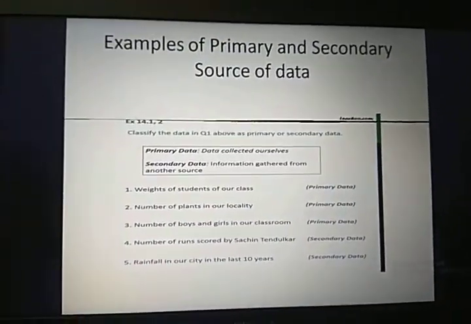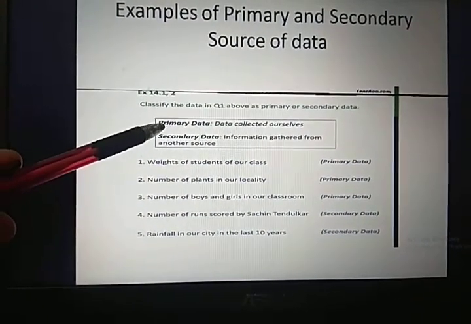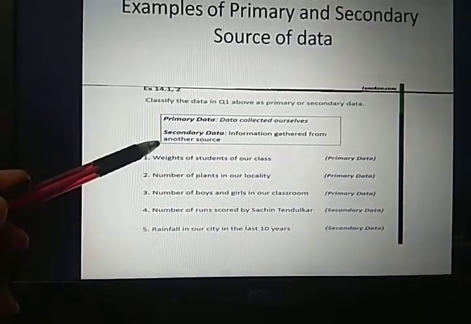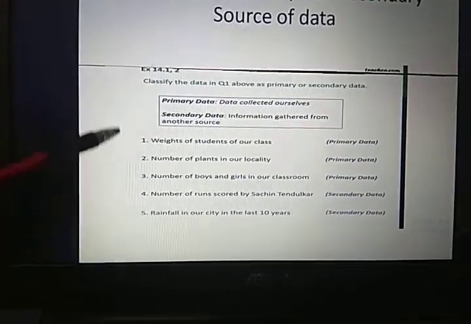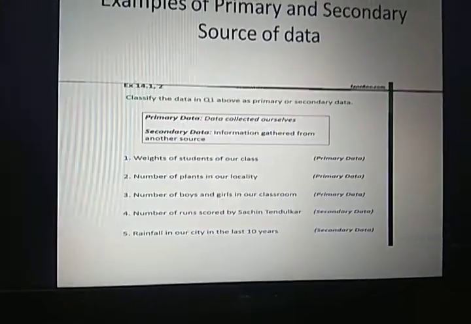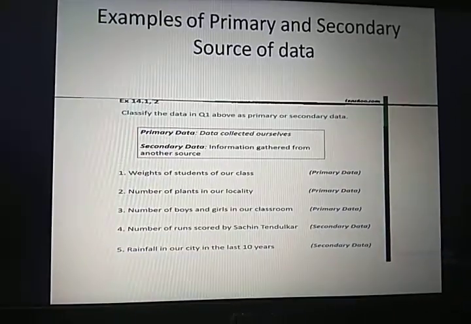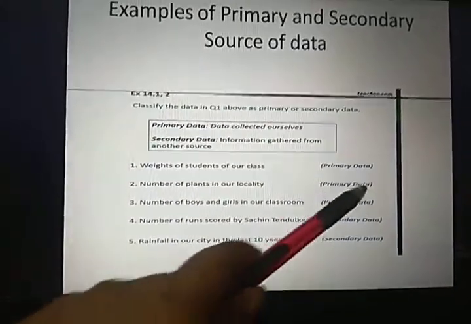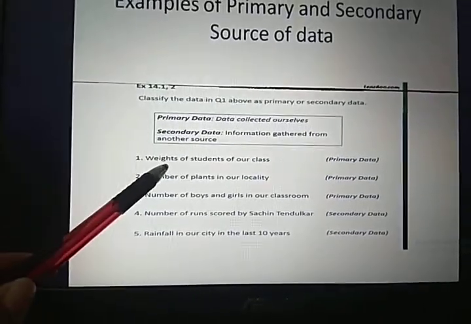Now we are going to discuss some examples related to primary and secondary sources of collection of data. We see here that the primary data is collected by ourselves, and the secondary data is the information gathered from another source. A few examples, as you can see, 1, 2, 3, 4, 5, are enumerated here. Weights of students of our class. Now, if I am asking the students to stand on a weight scale and jotting down their weights, that is collection of primary data. That is, I am collecting the raw data in real time.